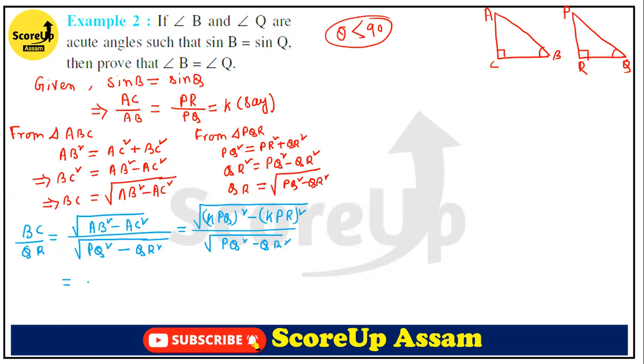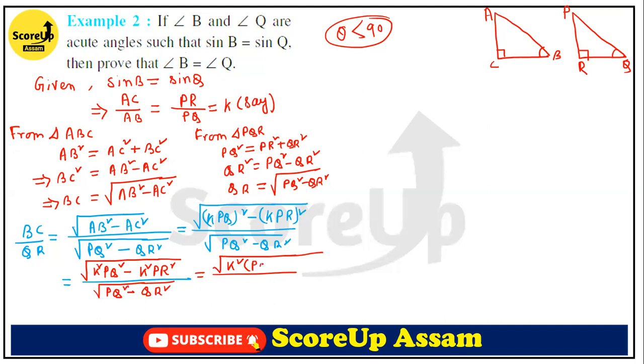So we can write like this. Here it will be K square PQ square minus K square PR square, over PQ square minus PR square. Now we can take K common. It will be K square. We can take K square common within the root. So ultimately it will be PQ square minus PR square.